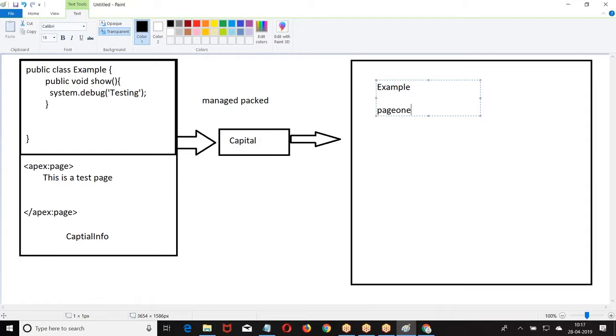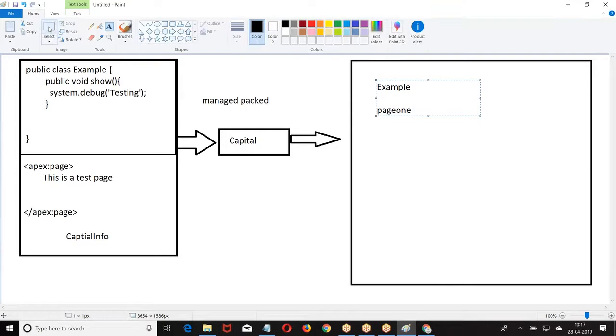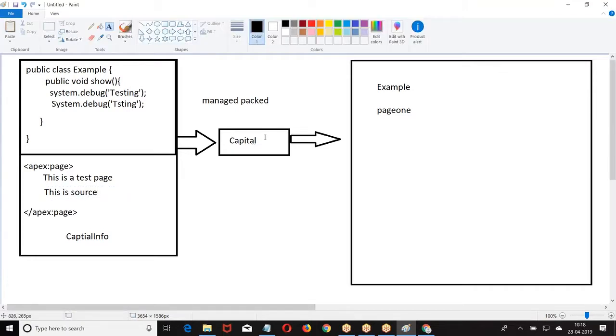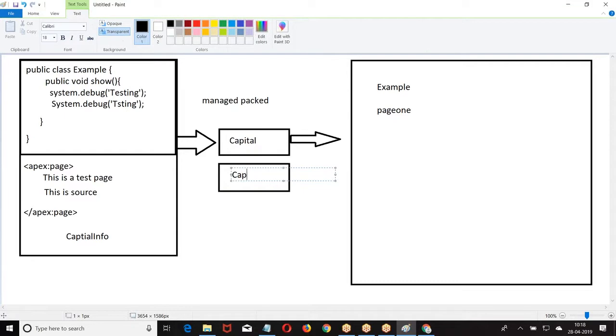When you cannot see the source code, you cannot modify. Now, if any changes need to be made, who can make it? Again, the same organization. Now, what will these people do? They will make some changes on the package. Who is making them? The source organization. And they give you a new version, capital 1.1.